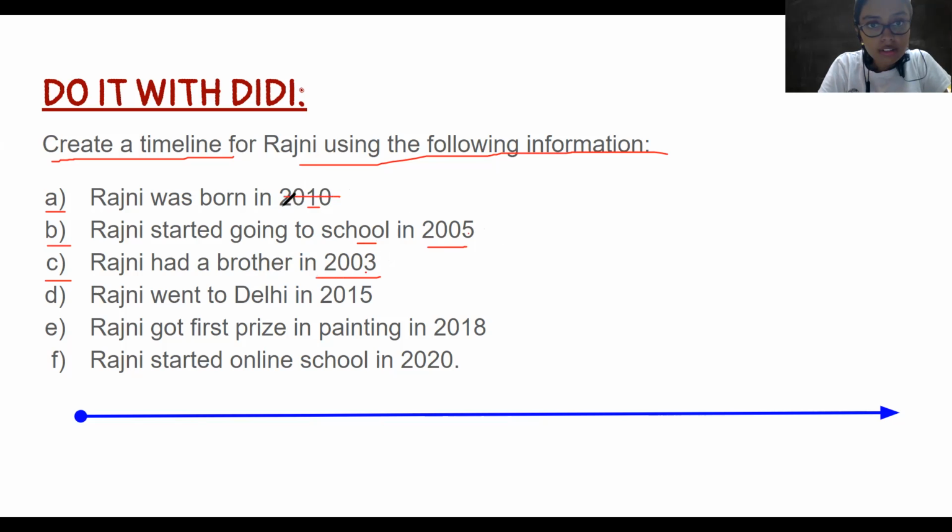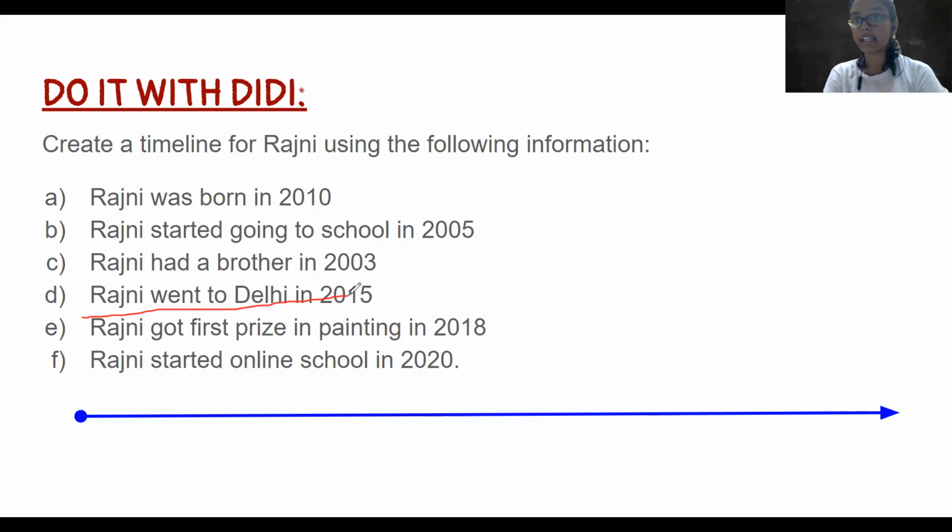Rajni was not born in 2010. Rajni was born in 2000. Okay. Sorry for the mistake. Rajni was born in 2000. Then Rajni went to Delhi in 2015. Very important. Rajni went to Delhi in 2015. उसके life में बहुत important था. First time she's going to Delhi. Rajni got first prize in painting in 2018. 2018 को उसको first prize मिला in painting. And Rajni started online school in 2020. So these are the important things in Rajni's life.